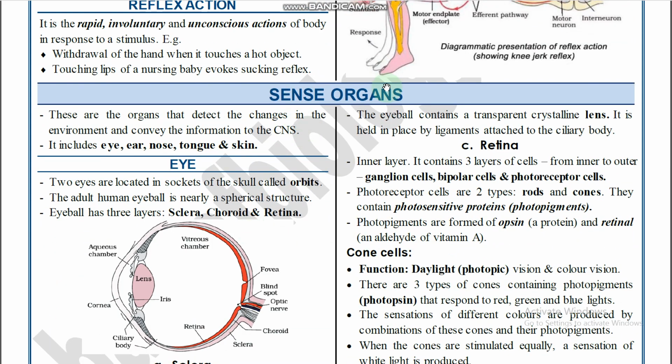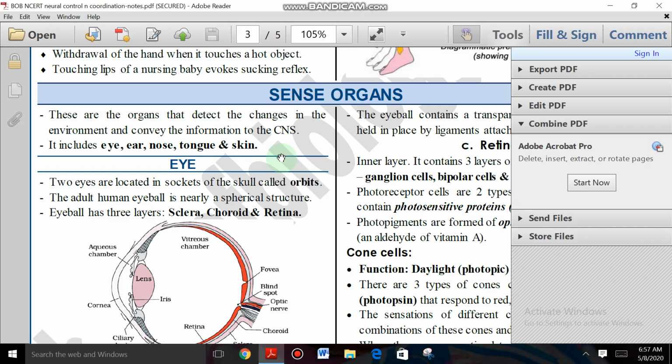Next, sense organs. These are organs that detect changes in the body's environment and convey the information to the CNS. There are different types of sense organs in our body. Sense organs receive stimulations, and those stimulations pass up to the CNS, which generates responses. So what are the sense organs? Eye, ear, nose, tongue, and skin. These are all the sense organs present in our body, right?